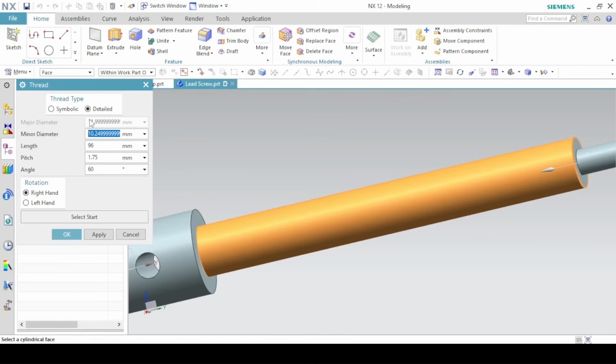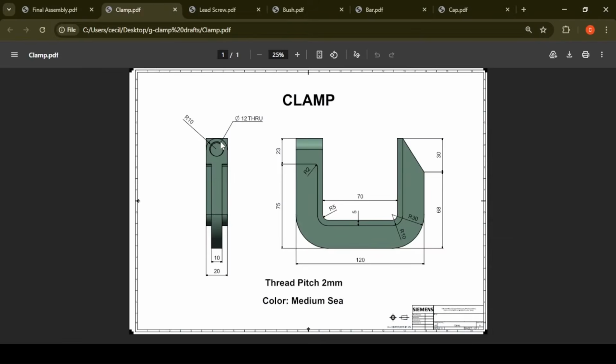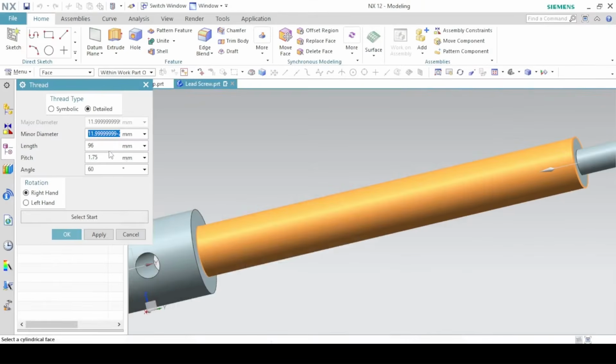The major diameter is 11.99, so the minor diameter should be 11.999999 minus 2 exactly, because we saw that the difference between the major diameter and the minor diameter of the thread in the clamp is 2 millimeters, and the length is 90 millimeters. The pitch is 2 millimeters. Okay.